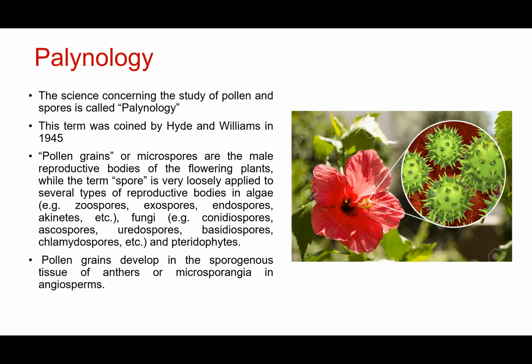So pollen grains are also called microspores, right? Because they are formed from the microspore mother cell. We already studied this. So pollen grains are also known as microspores. These are the male gametophytes. They are the male reproductive bodies in the angiosperms.